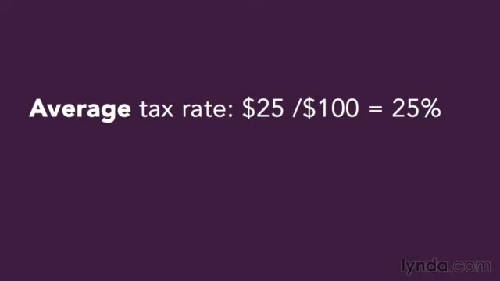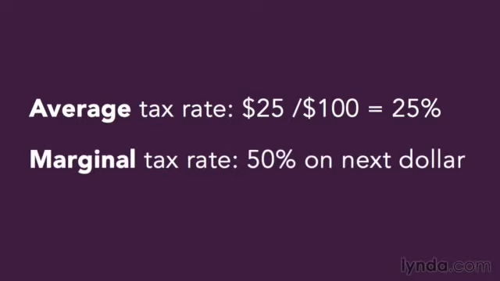That's the average tax rate, and it's a very intuitive notion. What's the average tax rate for all taxpayers in the United States? Oh, it's somewhere between 17 and 20%, the average tax rate, the tax that they have to pay divided by the amount that they make. So 25% average tax rate in this case if you make $100. Economists say that a more important rate than the average tax rate is the marginal tax rate. What's the rate you're going to pay on the next dollar that you make? The reason that's an important concept from an economic standpoint is that's the rate that I have in mind when I'm considering, should I put in some extra time and make more money?